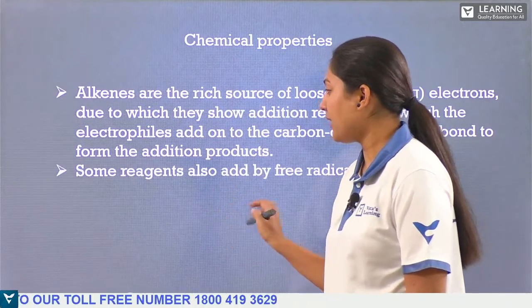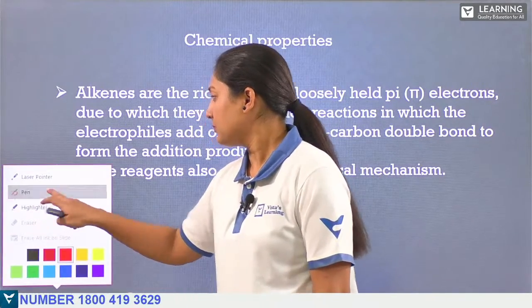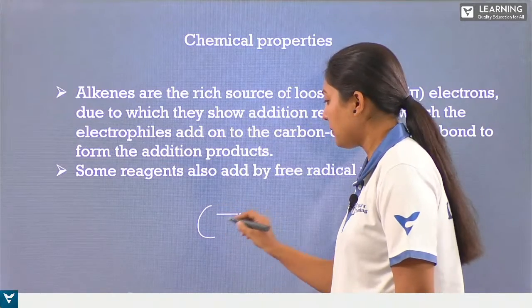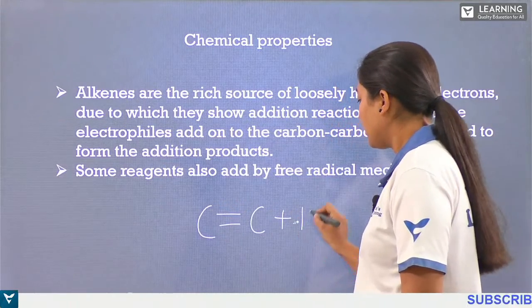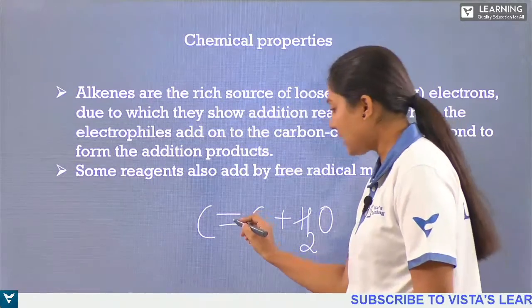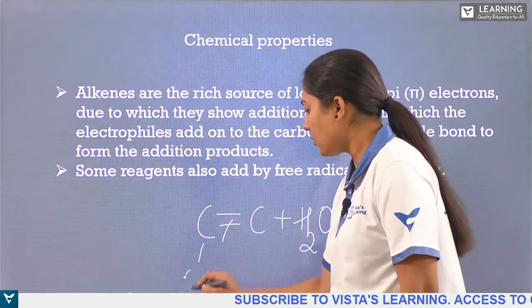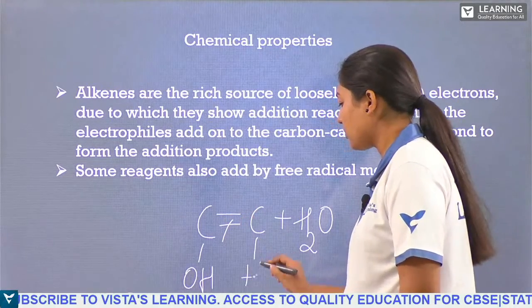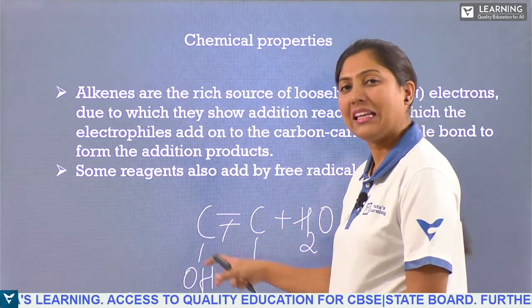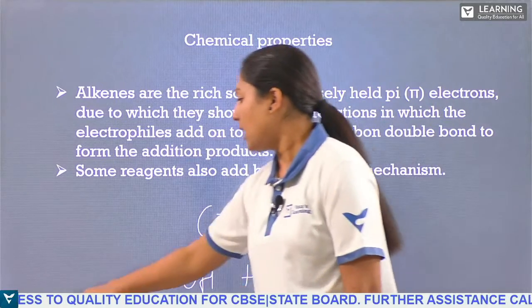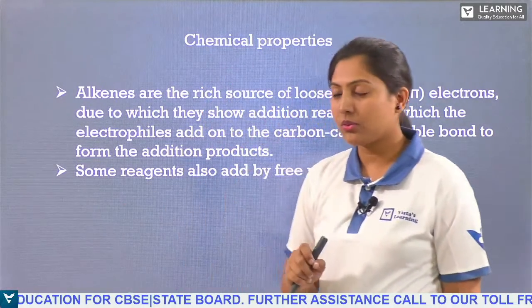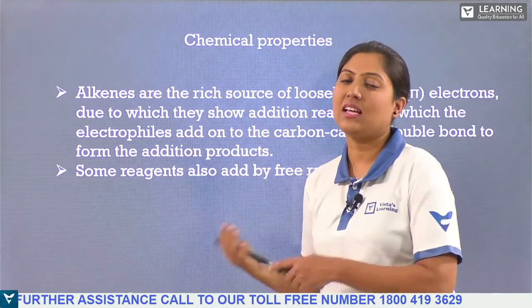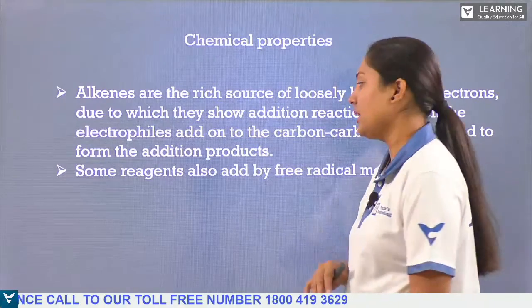For example, if I have a carbon-carbon double bond, I can add water to it and break this bond, where one OH bond is formed with one carbon atom and the hydrogen with the other. Likewise, we can add any number of other reagents, but they should be electrophiles. If they are electrophiles, they can be easily attracted towards these pi bonds.